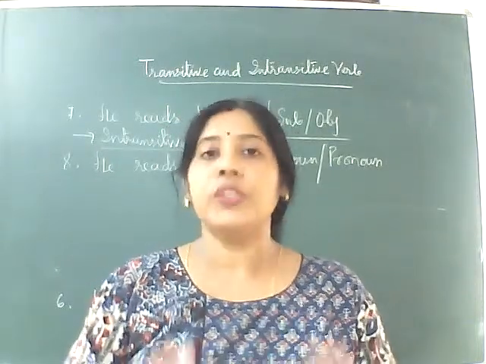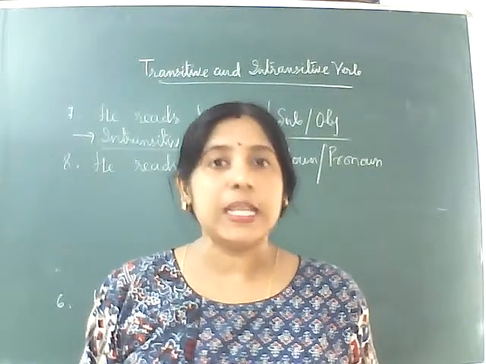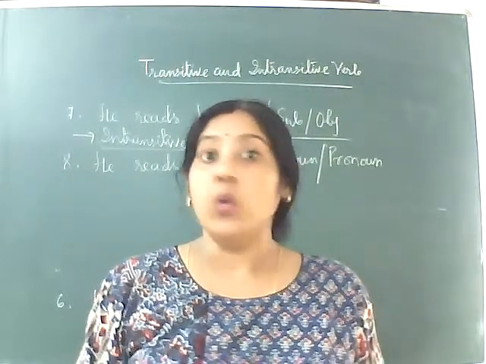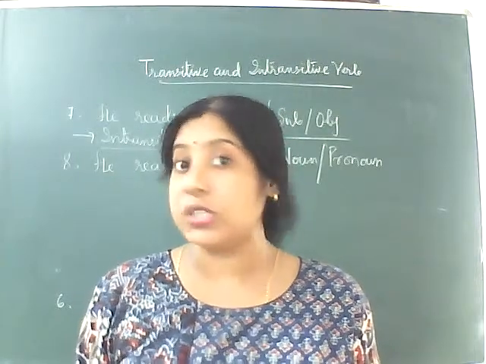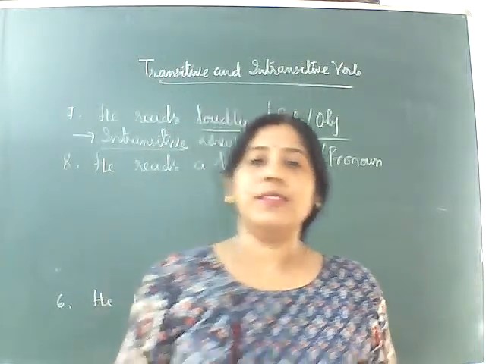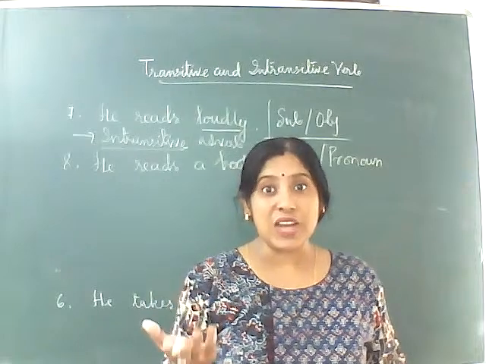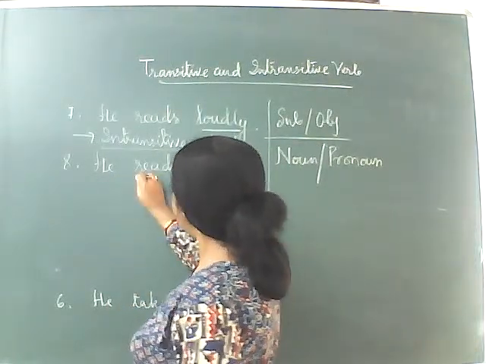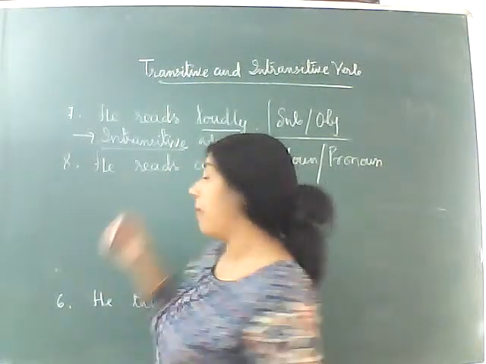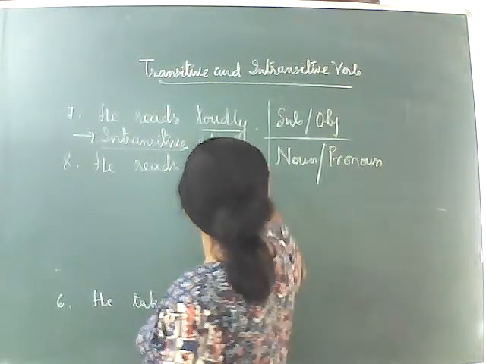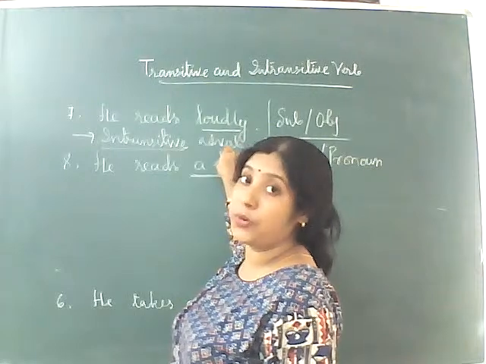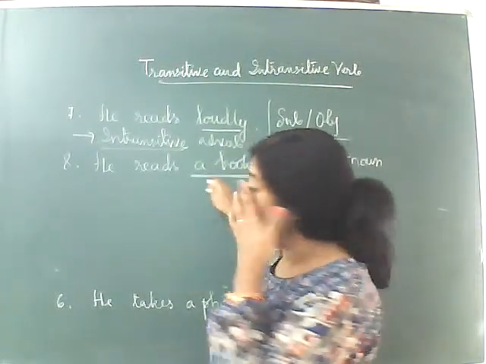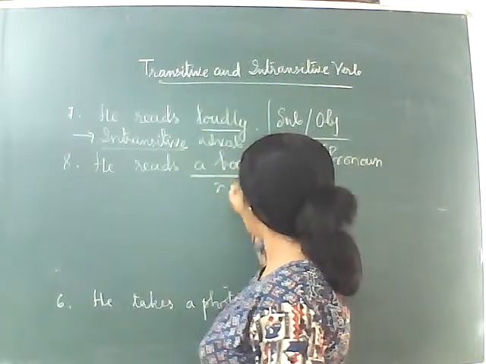So my dear children, is this clear to you? A verb which is followed by an object is called a transitive verb. And a verb which doesn't have any object, which is not followed by an object, is called an intransitive verb. So look, he reads a book. What is he reading? A book. This book is a noun, and along with it we have an article.